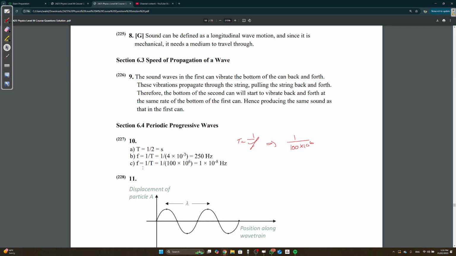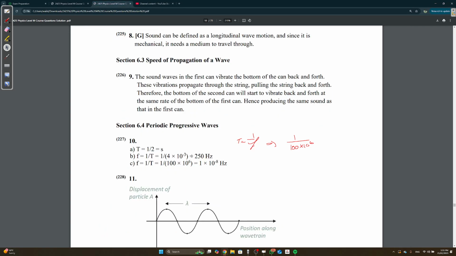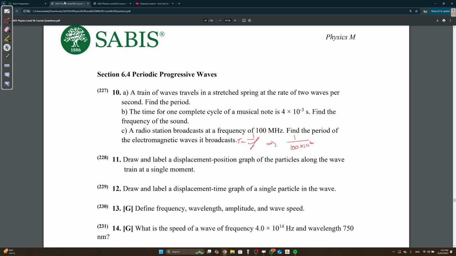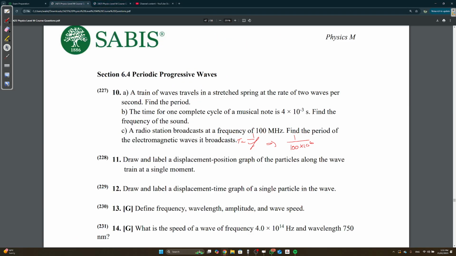They asked for the period. I think this is wrong, because they gave us frequency and they asked us to find period, but here they said f is equal to 1 over, they're finding frequency here. Maybe they meant to say that this is the period, and they're asking for the frequency. I don't know, but whatever I did is the solution to whatever is written here.